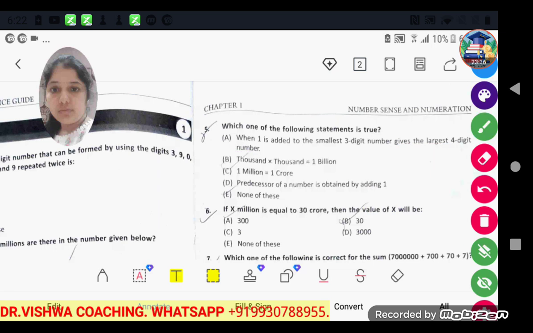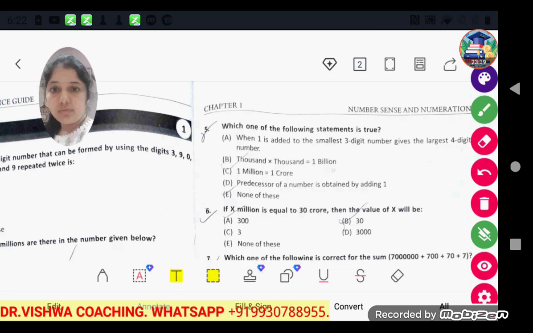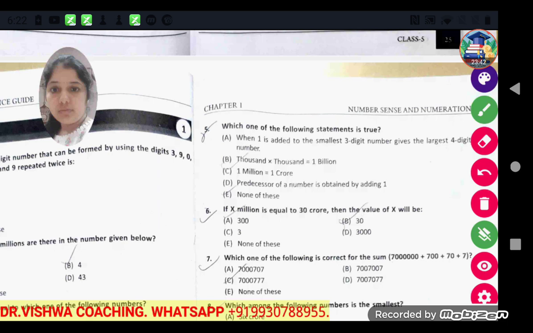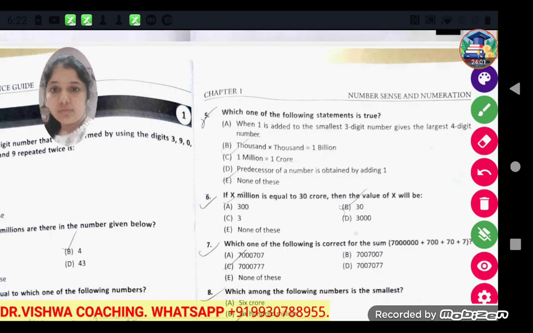Now, 1000 multiplied by 1000 becomes 1 billion. Now see, if we multiply 1000 and 1000, it becomes a 7-digit number, and 7 digits are there in 1 million, not the billion. So this one is also wrong. Now, 1 million is equal to 1 crore. So 1 million is equal to 10 lakhs, not 1 crore. So this is also a wrong statement.